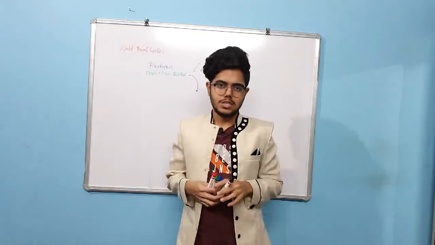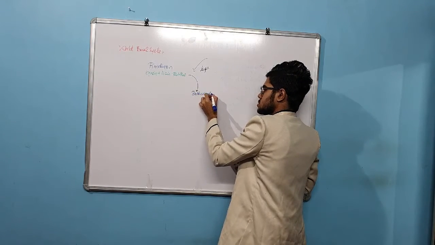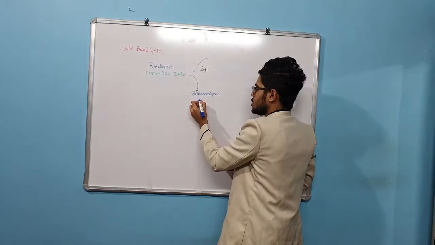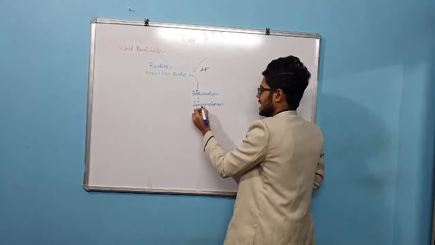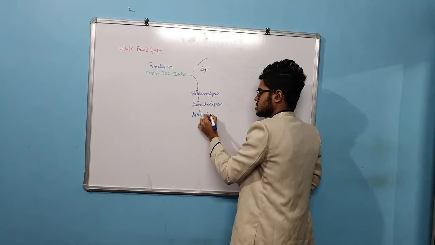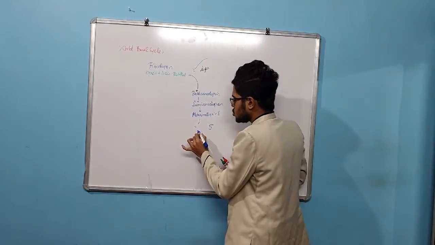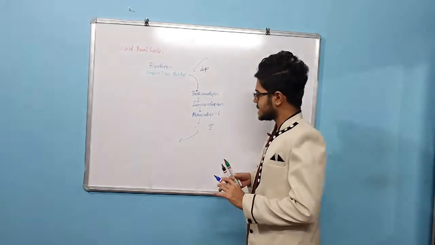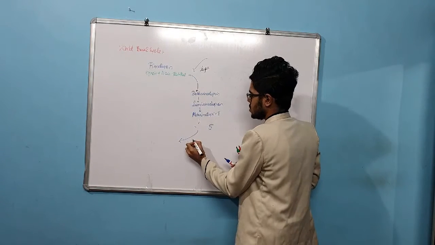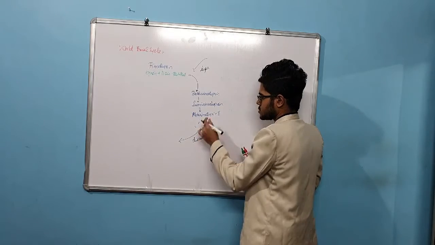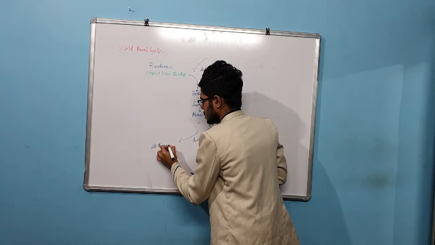First it converts into bathorhodopsin, next lumirhodopsin, then meta-rhodopsin 1, next meta-rhodopsin 2, and then through dissociation, meta-rhodopsin 2 is dissociated to form all-trans retinal.